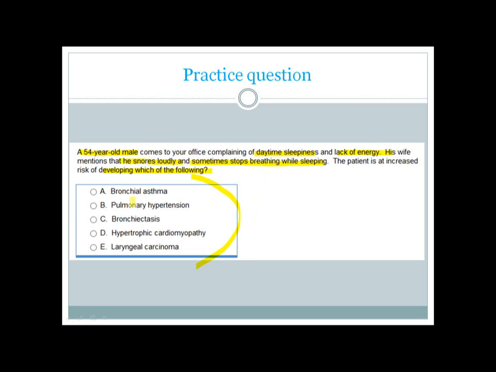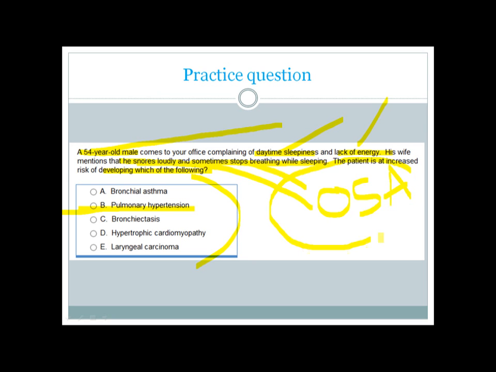Okay, I'm solving it. So the answer here is pulmonary hypertension. Why is that so? First of all, this male patient has daytime sleepiness, lack of energy, and stopping breathing at night along with snoring. So this should tell us that this patient has obstructive sleep apnea, or simply sleep apnea. In obstructive sleep apnea, the patient has severe hypoxia along the night. So this hypoxia drives the vasoconstriction inside the pulmonary vessels, which causes pulmonary hypertension. If severe and long enough, this pulmonary hypertension ultimately can lead to right ventricular hypertrophy and failure.